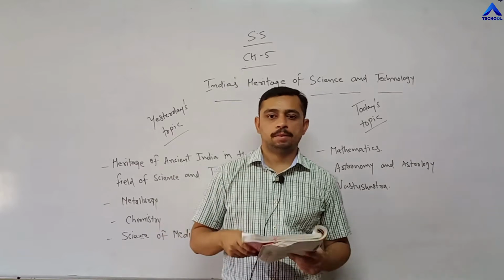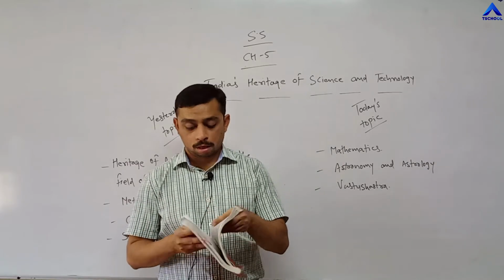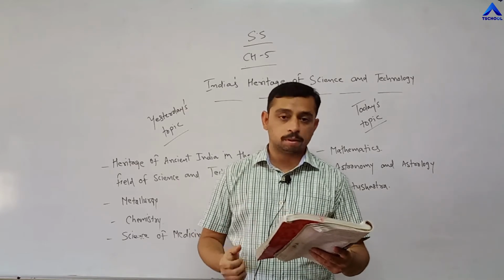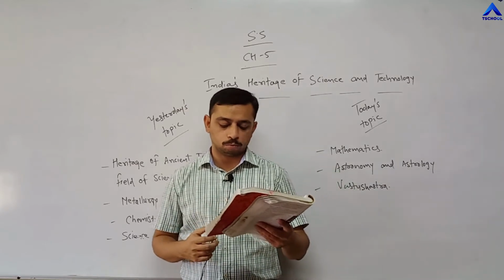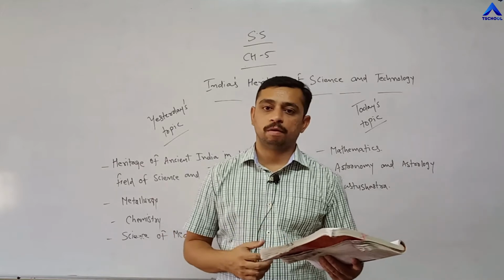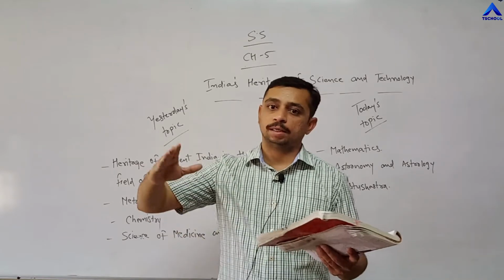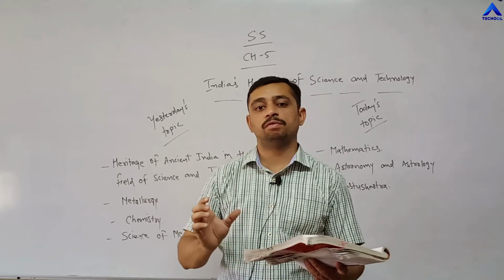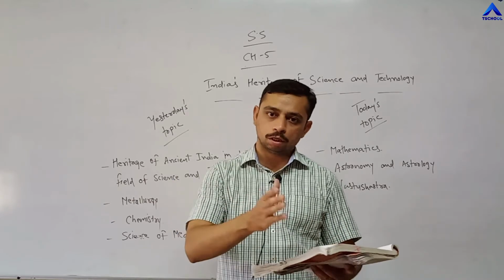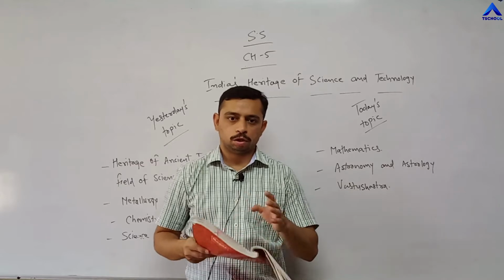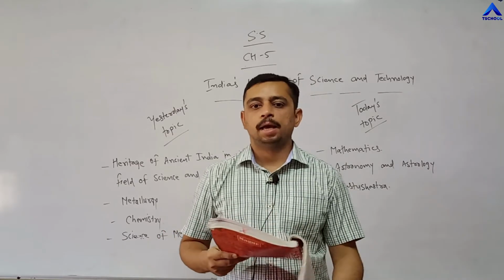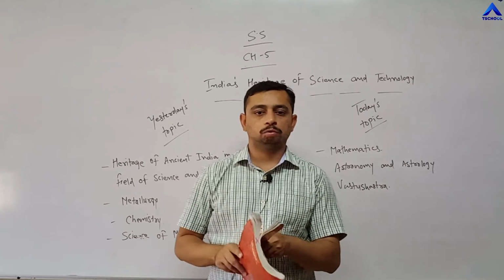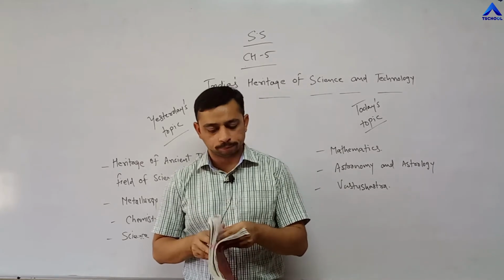Next, on page number 40. See, there is one chart given, that is other science. That is not an important concept, but I request the students, there are 7 names of books being given and the authors' names mentioned. There were many experts at that point of time who wrote different books with different authors' names. I request the students to read it once. Majority of this kind of thing is not asked in the exam, so you just need to go through these 7 names of the books and the authors who have written them.